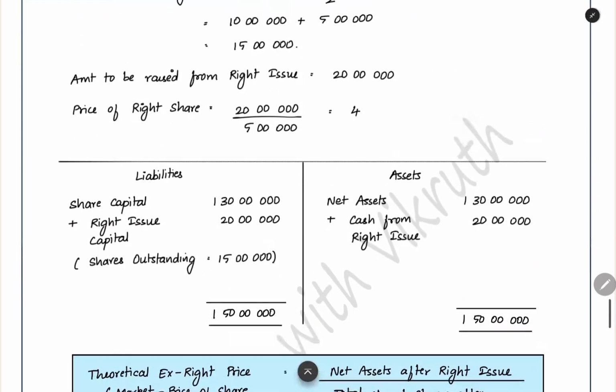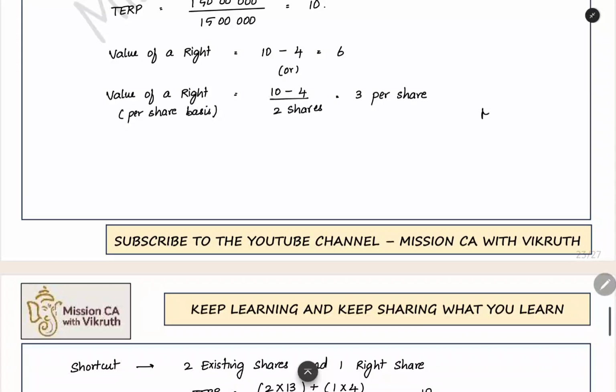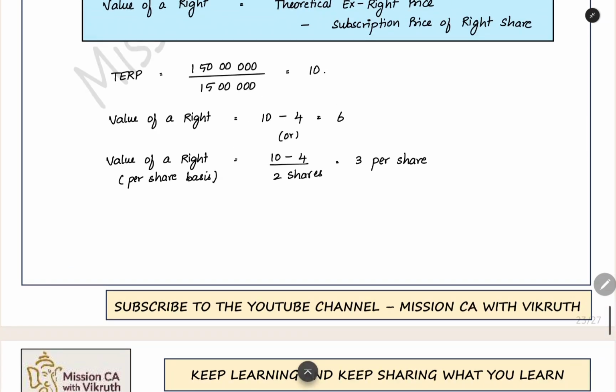We already saw that 20 lakh we want to raise. The price of the right share is 4 rupees. The market price of the share is 10 rupees after the rights issue. When I have the right, I can buy the share at 4 rupees. So how much will be the maximum amount that I am getting as profit because of that right? 6 rupees I can get as a discount in the price of the share because I have that right. This 6 rupees will be the profit if I have the right. So this is the maximum amount that I will be ready to pay to buy the right.